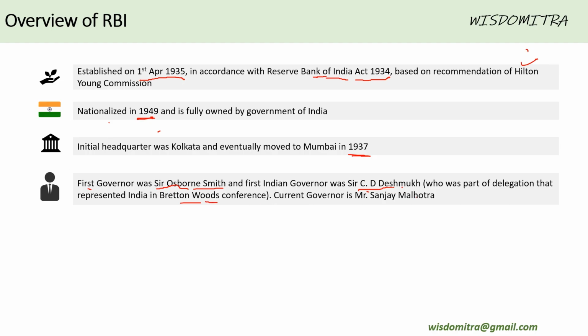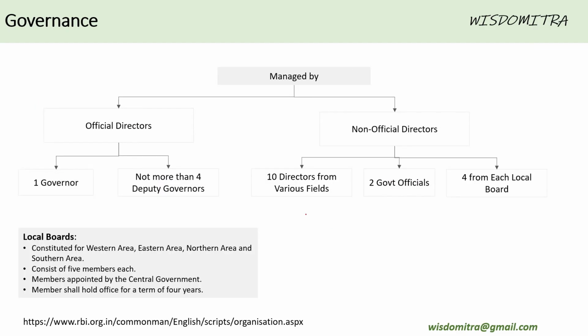And the current governor is Mr. Sanjay Malhotra. Again, this question is asked in multiple exams. Who's the current governor of RBI? So you need to know. As of now, when this session is being recorded, Mr. Sanjay Malhotra is the governor of RBI. RBI has 33 office locations and 5 training establishments. Not usually asked, but good to know point.